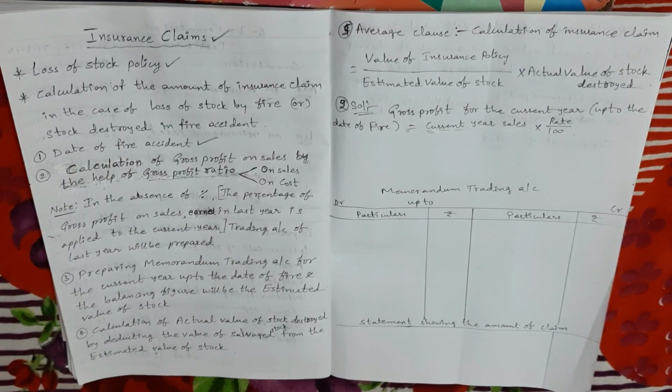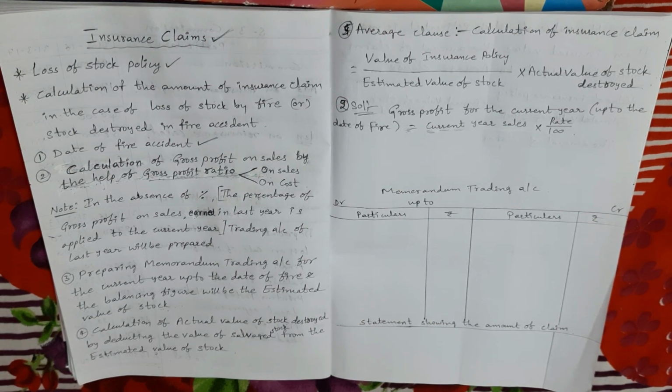So, my dears, we know in every business has to keep a sufficient quantity of stock for meeting the requirements of sales or manufacturing the goods. Every business has to keep a sufficient quantity of stock for what? For meeting the requirements of sales or manufacturing the goods. So the stock kept in the business is subject to risk of loss by fire. Unfortunately, if any fire accident happens, we have to lose our stock.